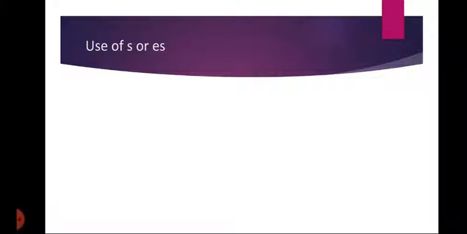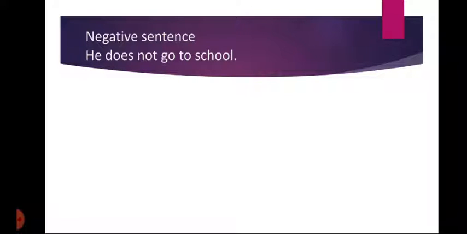As we say, he goes to school, he is the third person singular, so we have used es with the verb go. We play cricket. Here in this sentence, we is not a third person, it is first person plural, so we have not used s or es. So keep in mind that if we have third person singular as a subject, then we are to use s or es with the first form of verb.